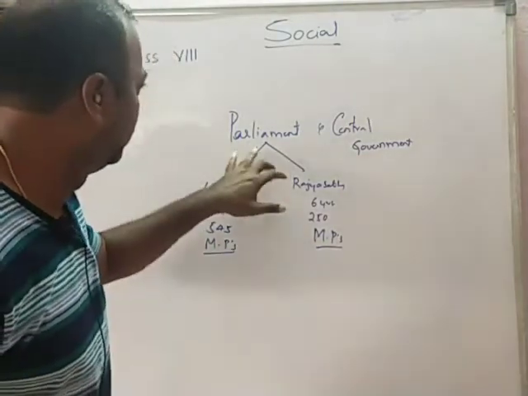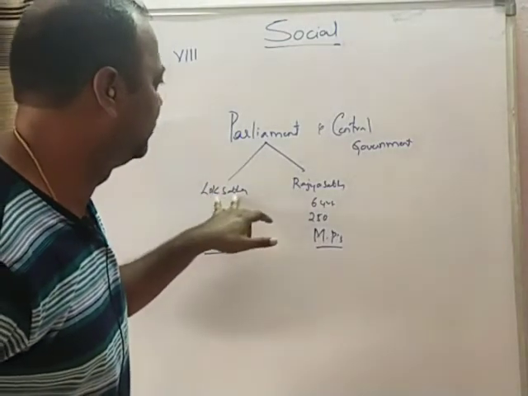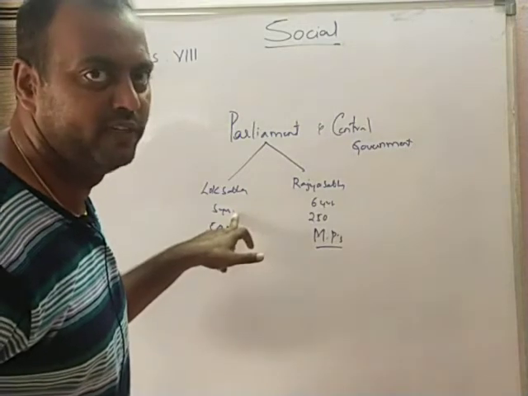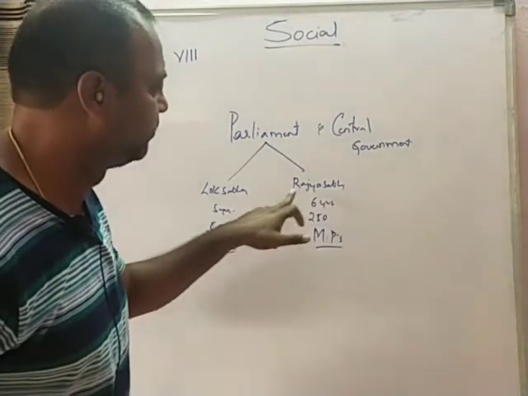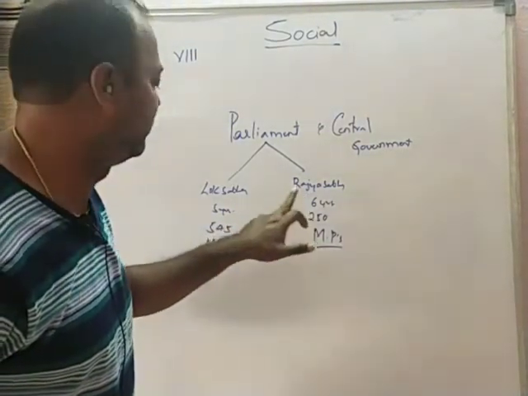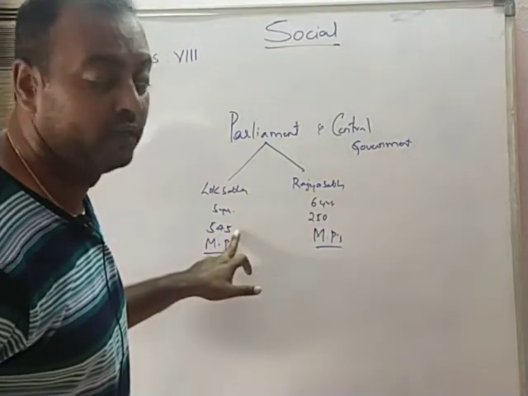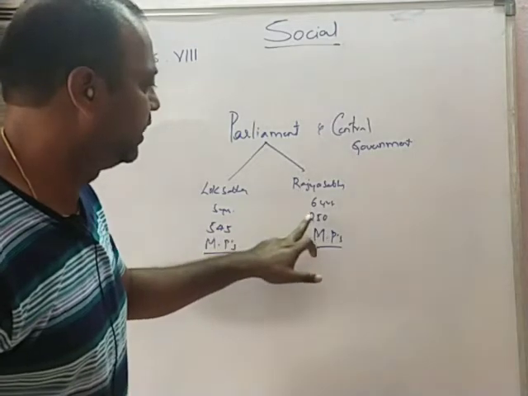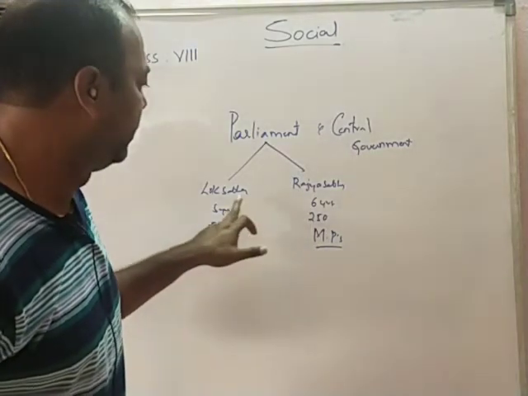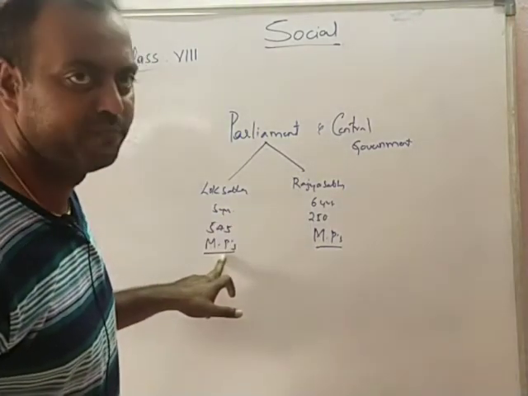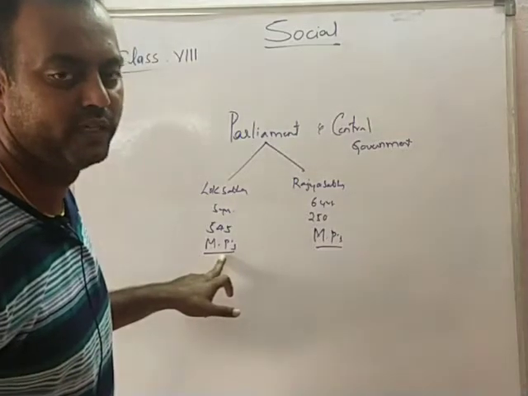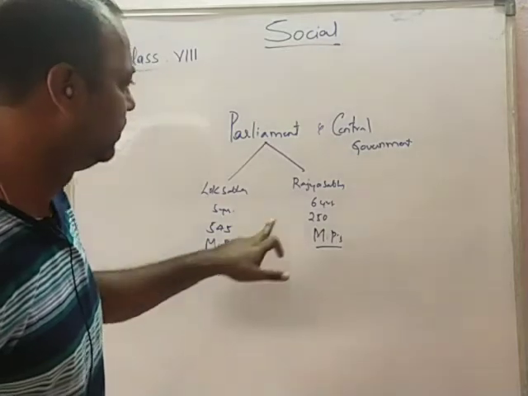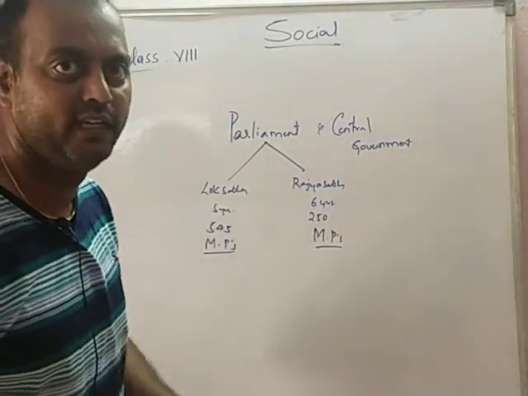We have seen Parliament consists of two houses. One is Lok Sabha and the other one is Rajya Sabha. Lok Sabha works for 5 years. The tenure of the office is 5 years, and the Rajya Sabha's tenure is 6 years. The total members of Lok Sabha are 545. Rajya Sabha members are 250. The members of Lok Sabha are elected for a term of 5 years directly from the public. By the people they are elected, whereas Rajya Sabha members are indirectly elected.